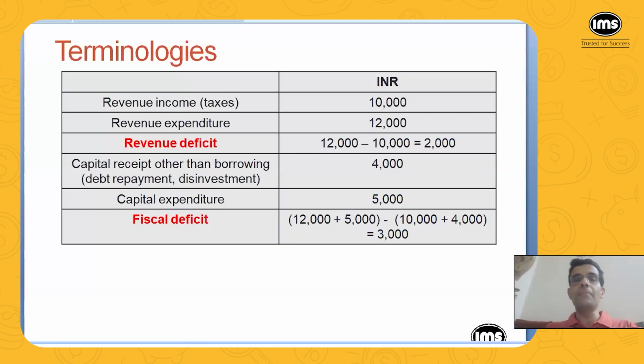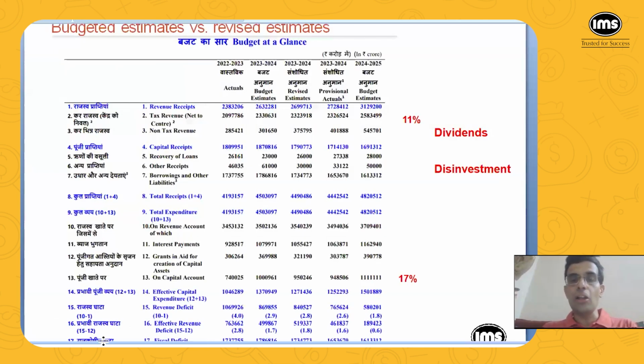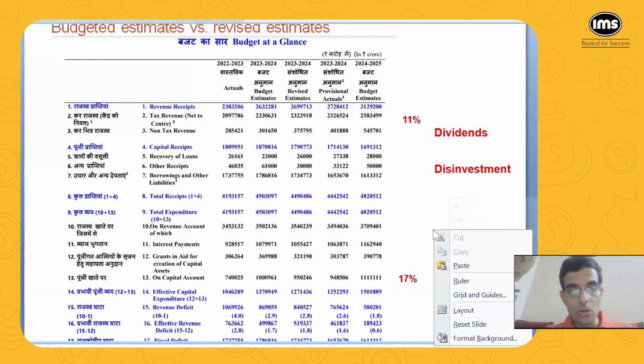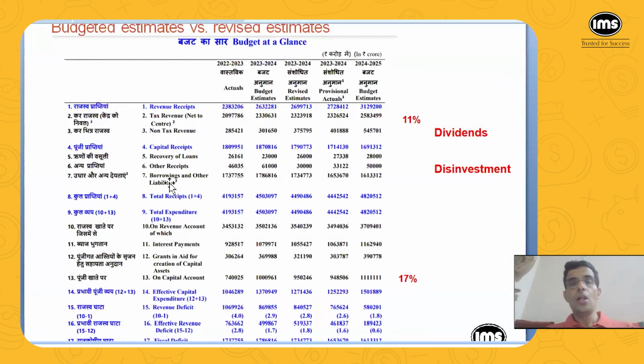Otherwise, it has some undesirable consequences. Okay, and another undesirable consequence of high fiscal deficit is that, say, now I'm going to show some numbers. Okay, so right here, these are the numbers on the website of the India budget that I showed you some time back. And can you see here borrowing and other liabilities? This is borrowing, which is 7.